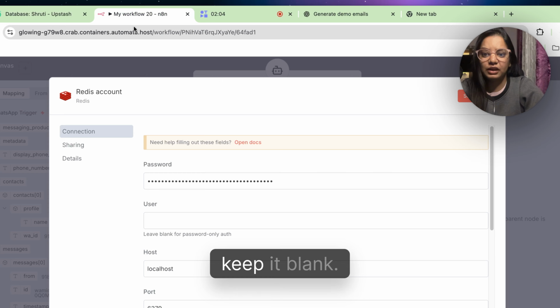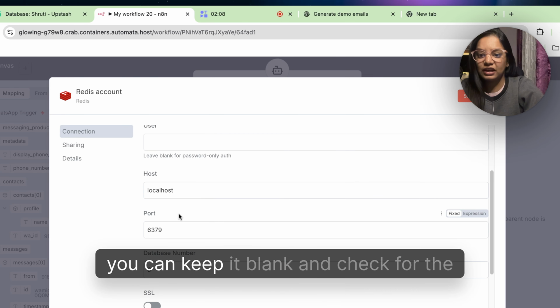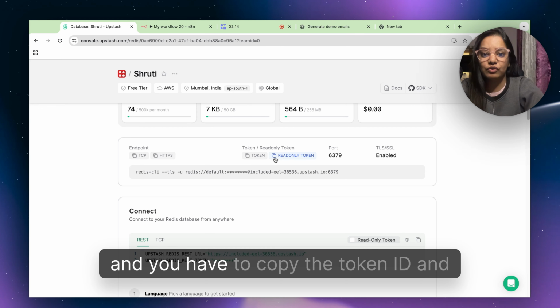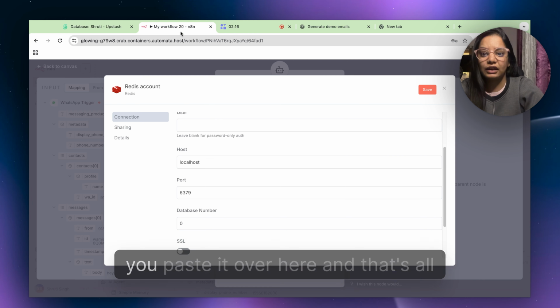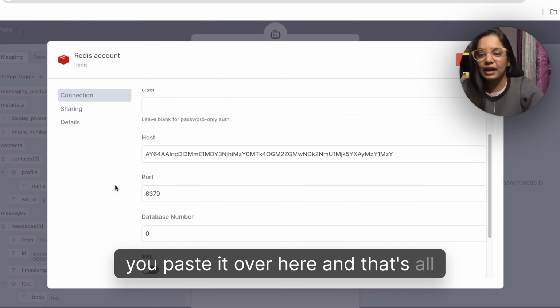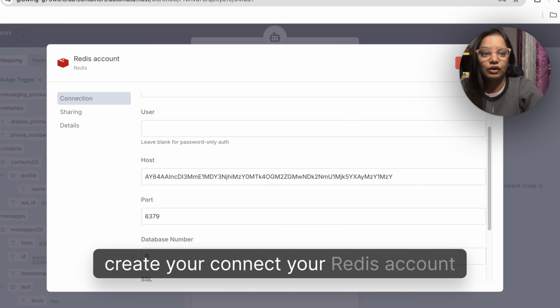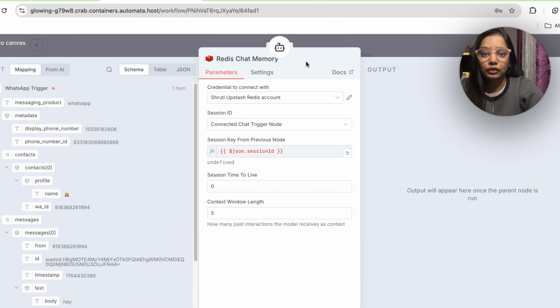User, you can keep it blank. Host, you can keep it as localhost, and check for the 6379 port number. And you have to copy the token and paste it over here. And that's all you have to do. Once you are done, you can successfully connect your Redis account as I have connected.